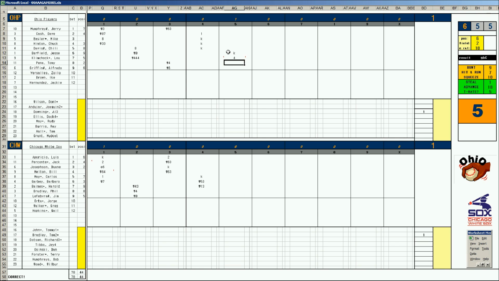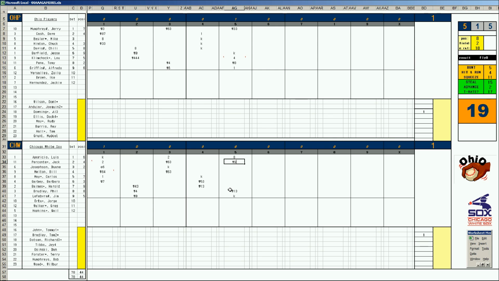Tony Pena skies to center. That's Phil Bradley in center, makes the catch. And with 2 outs, Alfredo Griffin with a base hit. Jerry Mumphrey rolls to first. We are 1-1 in the bottom of the fifth. Phil Bradley rolls to the pitcher. Jim LaFay strikes out. And Aparicio walks with 2 out. Oh, Tony Pena's got a really good arm, right? He's a -3 catcher. He's not going anywhere. For Conte, this guy's all right.